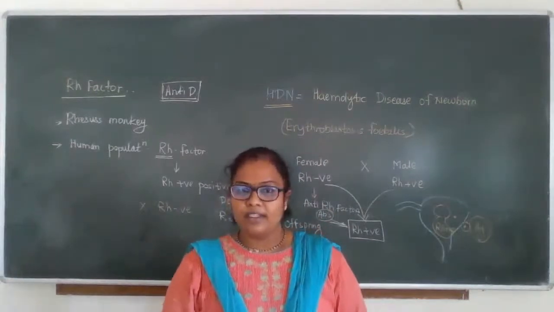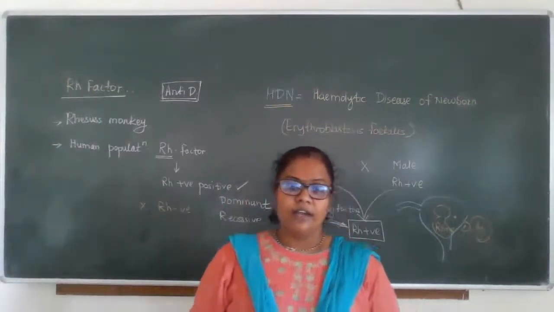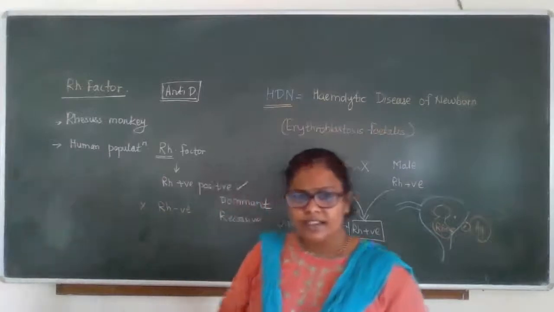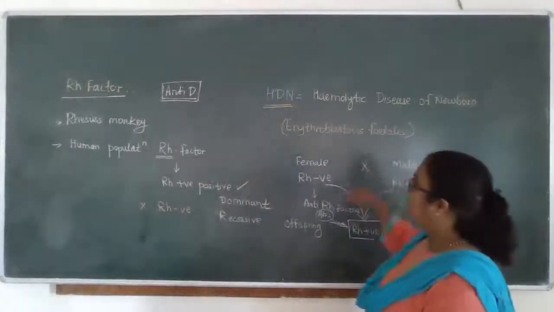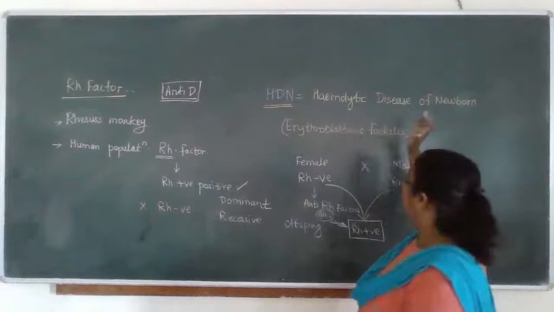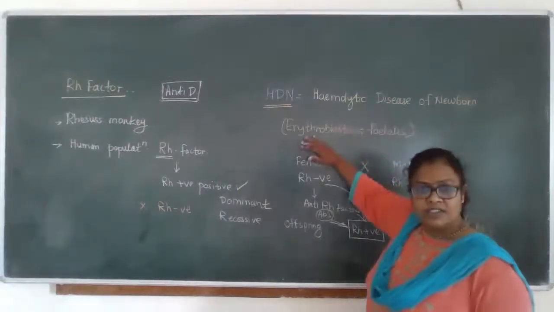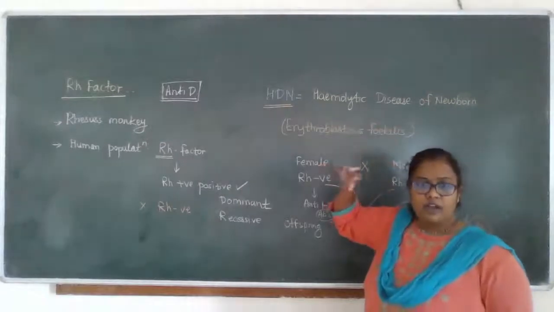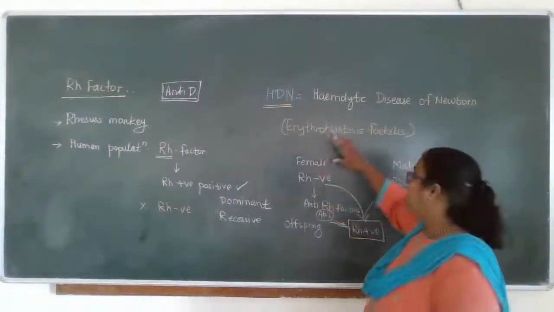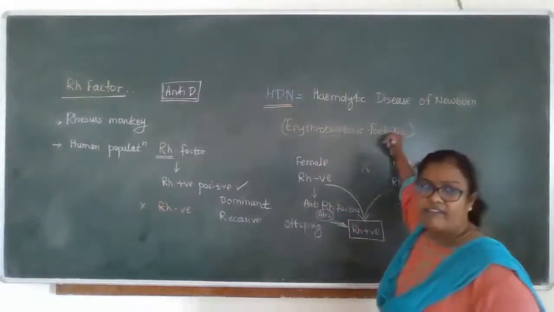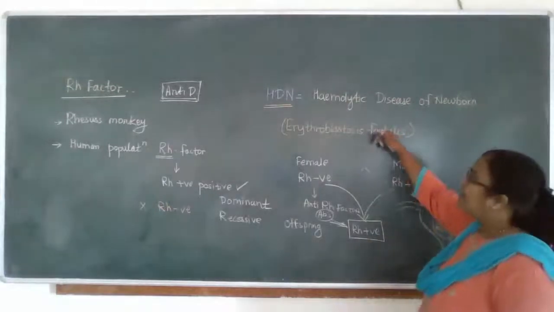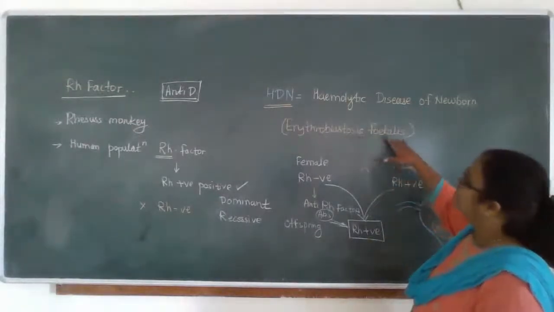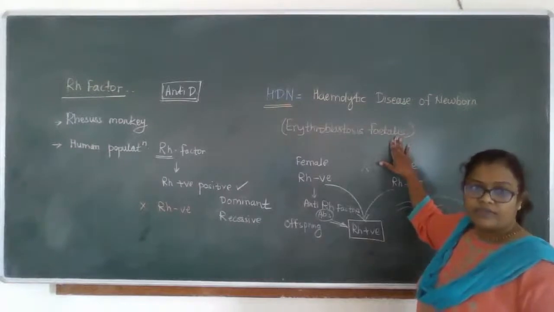So this condition is called erythroblastosis fetalis. Erythro means RBCs. Blastosis means rupturing of the RBCs, which leads to fetal death. So it is named erythroblastosis fetalis. Clear to everyone?